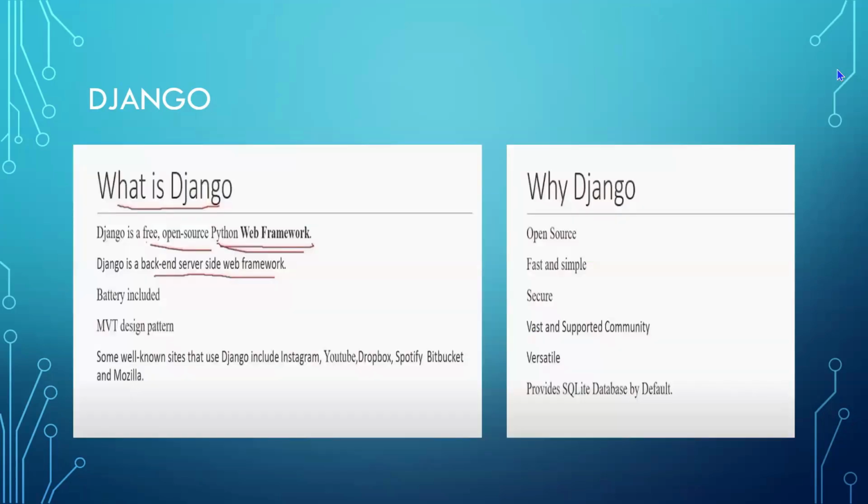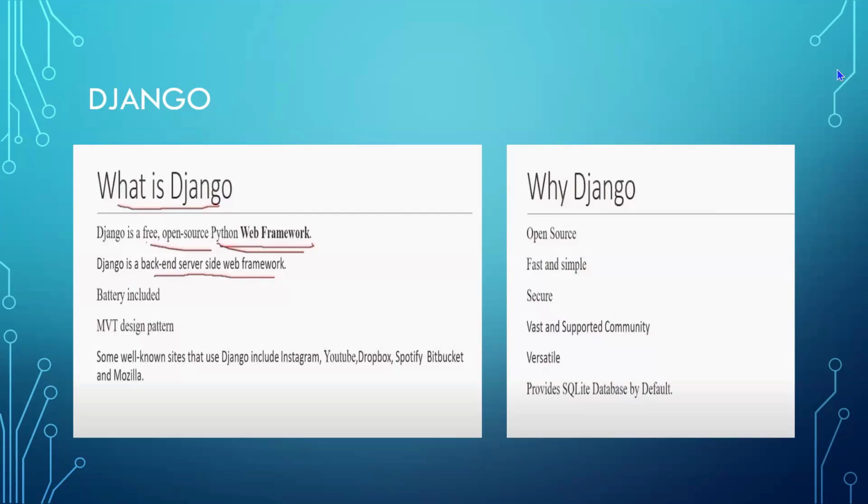Django is a free, open source Python web framework. It is a backend, server-side web framework. It follows a model view template design architecture. It is battery included. Some well-known sites that use Django include Instagram, YouTube, Dropbox, Spotify, Bitbucket, and Mozilla. All these sites are developed using the Django framework. Battery included means it supports the end-to-end operations of the website.